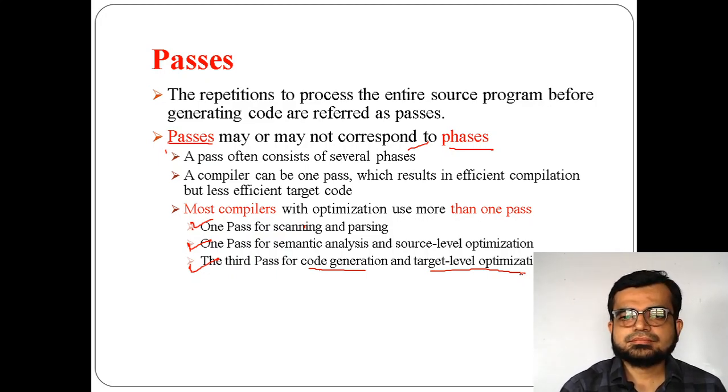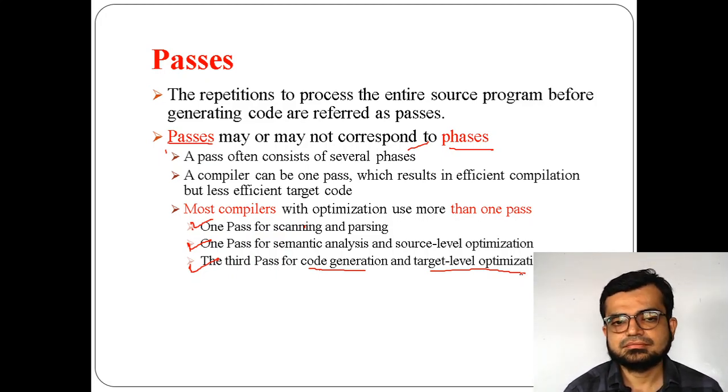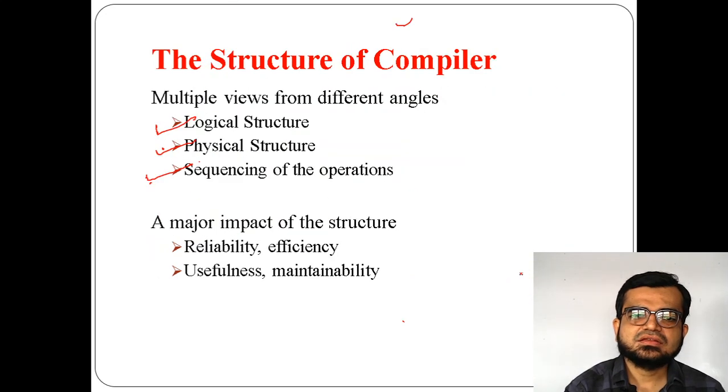Okay, so what is meant by passes? Passes is something like, for an entire source program, the repetition to process the source program before generating code. Okay, before generating code. So that is what is called passes. So these passes you may call sequencing of the operations.